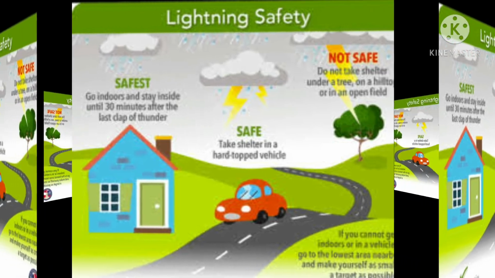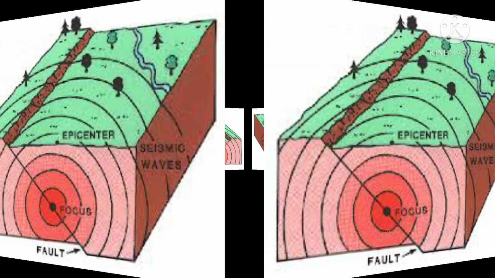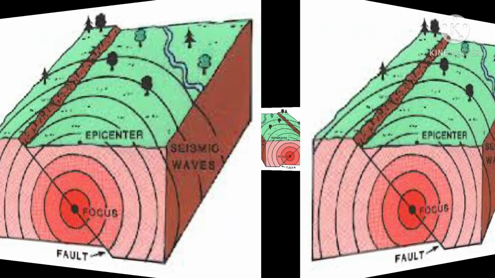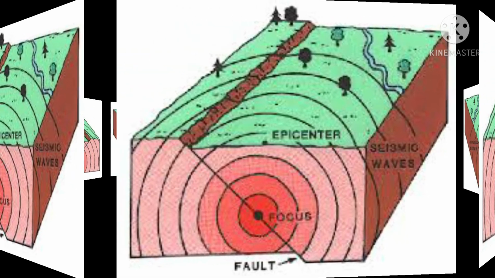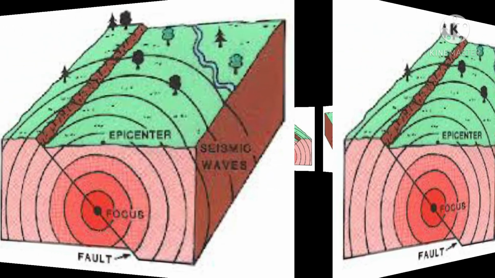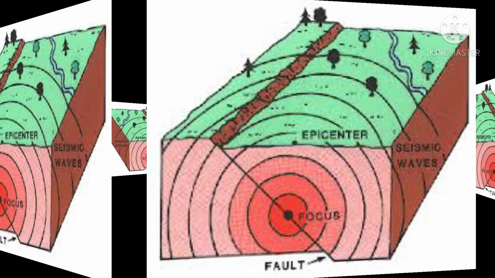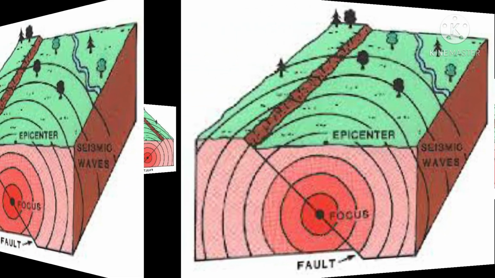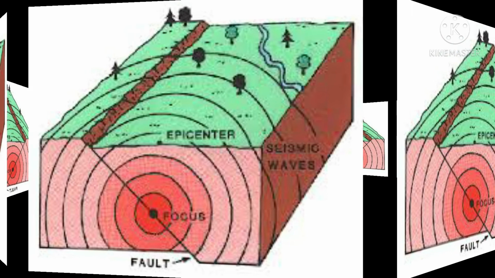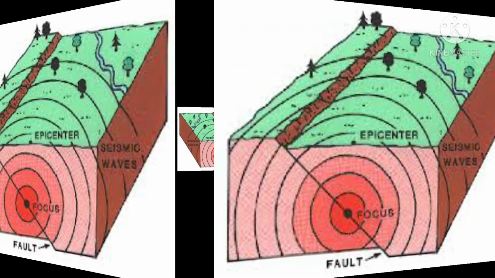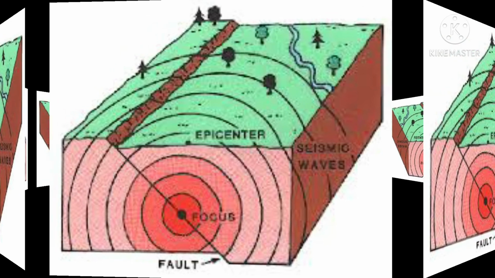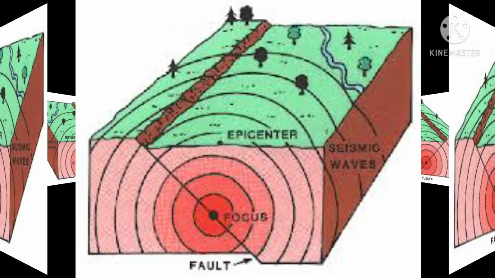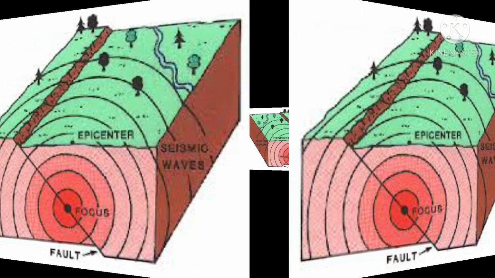Now, another topic we have is earthquake. An earthquake is a sudden shaking of the earth's crust which lasts for a very short time. There are some important terms related to earthquake like seismic focus, focal length, epicenter, seismic waves, seismograph. Epicenter is the point on the surface of the earth directly above the focus of an earthquake, and seismograph is an instrument which detects and records the intensity of seismic waves generated by an earthquake.